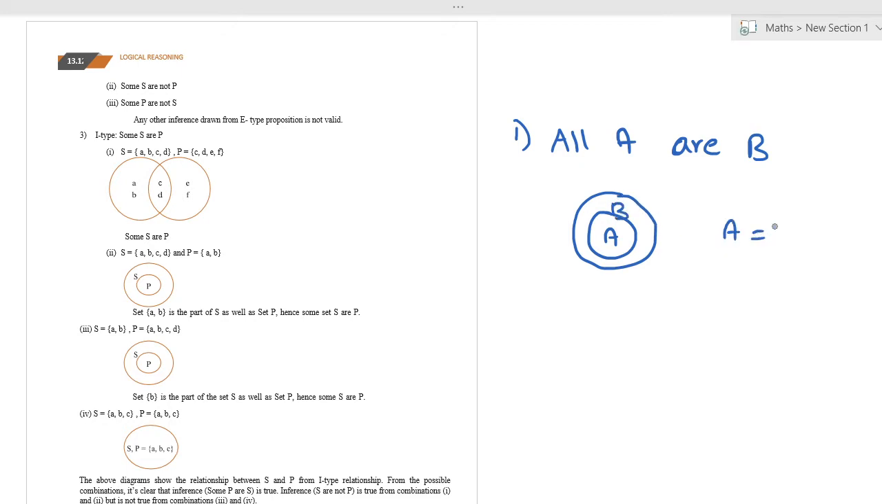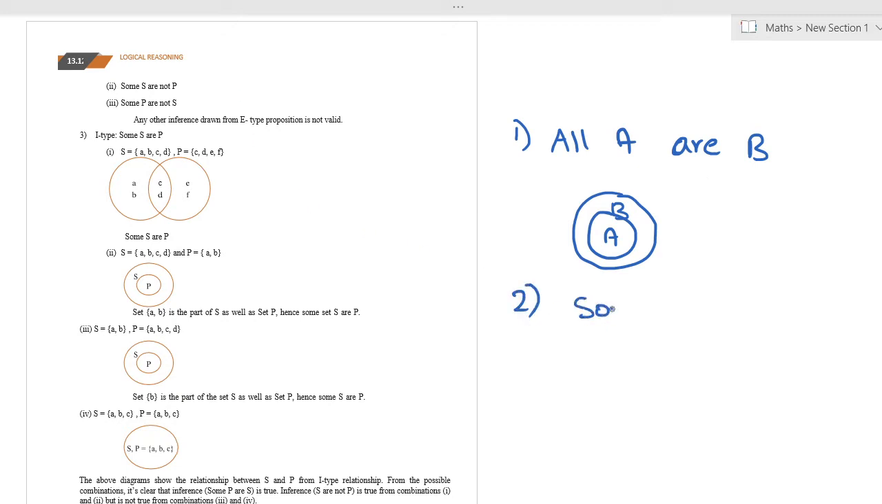You might ask me, if all A are B, this could be the possible Venn diagram. Yes, you're absolutely right. But we are not considering this to solve problems. To solve problems, we are following a specific set of diagrams.